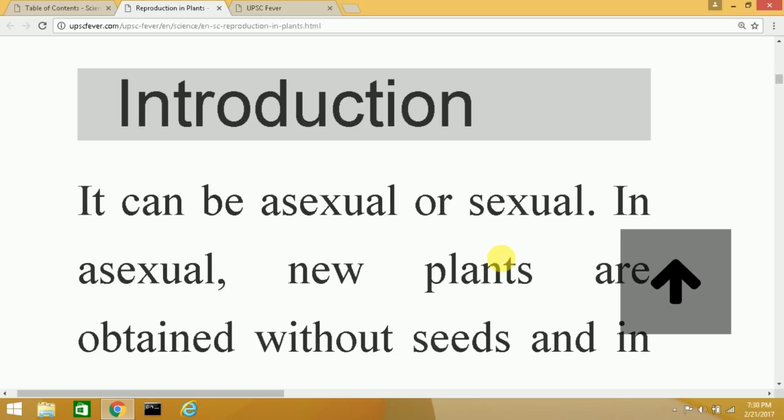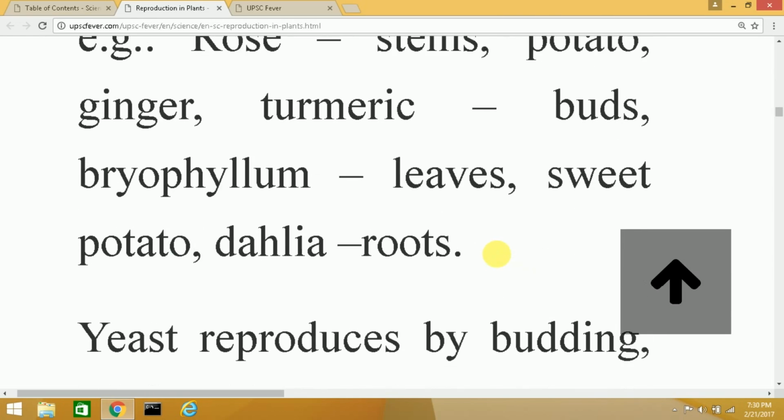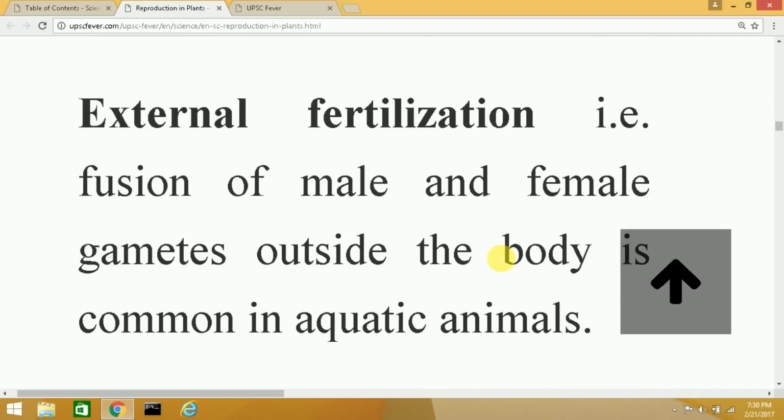Some interesting facts are also given, like external fertilization. External and internal fertilization are two important types of fertilization.